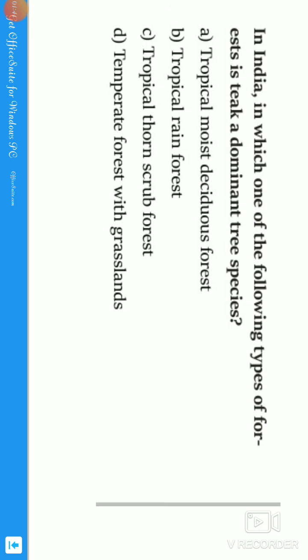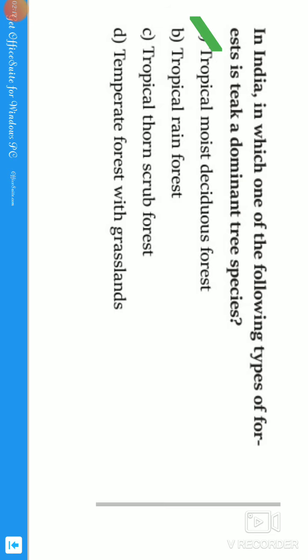I explained this topic many times in many discussions. So the correct answer is tropical moist deciduous forest. Let us see the option. Exactly, guys, the first option is the correct statement.